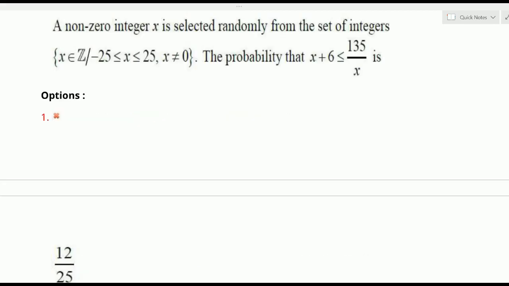What is given? A non-zero integer x is selected randomly from the set of integers, x belongs to Z, such that minus 25 less than equals to x less than equals to 25, where x is not equals to 0. In this set x belongs to Z, all integers we can take from minus 25 to plus 25 except 0. And the probability that x plus 6 less than equals to 135 by x.